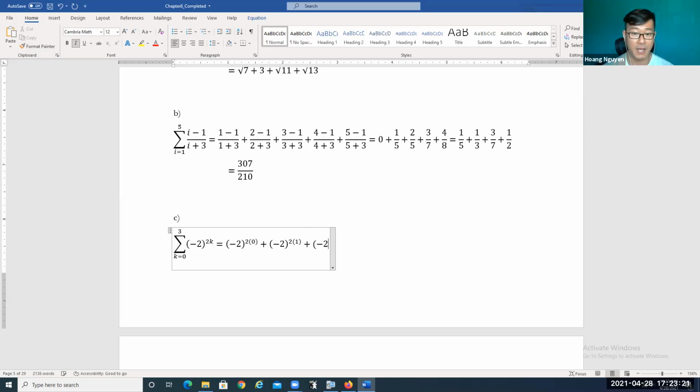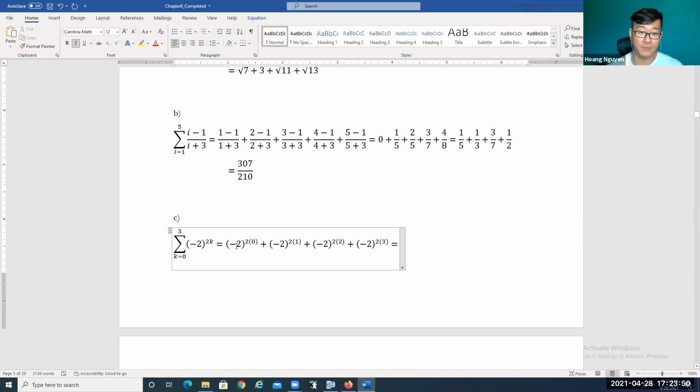Plus -2 to the power of 2 times 2. Plus -2 to the power of 2 times 3. Because this is the summation with k going from 0 to 3, that's why 0, 1, 2, 3. So we're going to substitute k with 0, 1, 2, and 3.